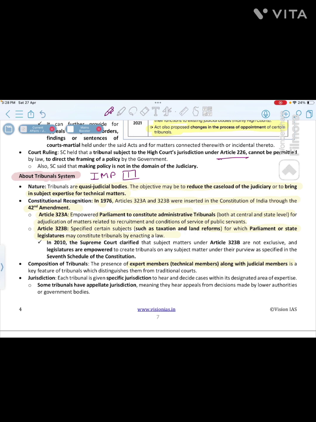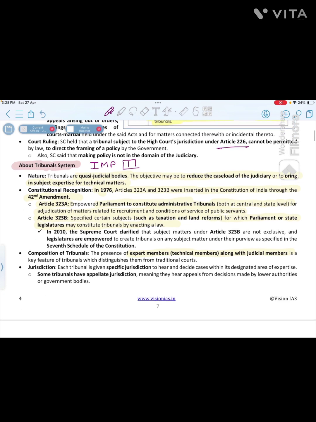As I also said, their main objective is to reduce the caseload of the judiciary and bring in subject expertise for technical matters. The judiciary had many cases, so the burden is reduced, and tribunals related to specific subject matters use their expertise to deliver judgments, right?